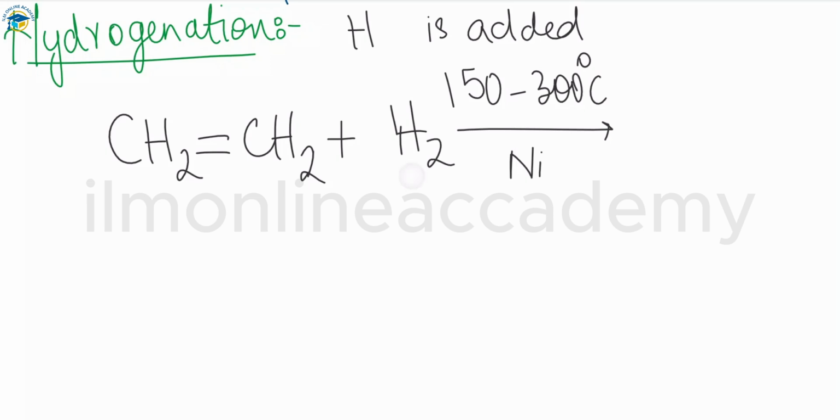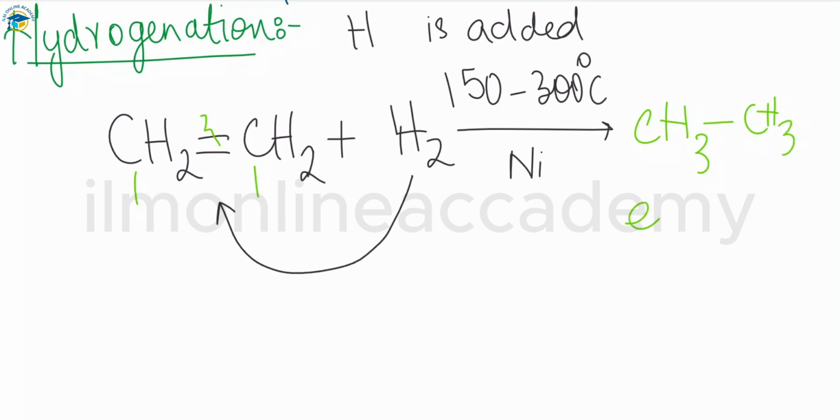How? The hydrogen undergoes the addition reaction, the double bond breaks, and hydrogen is added to these carbon atoms, that means CH3-CH3. So this forms ethane.